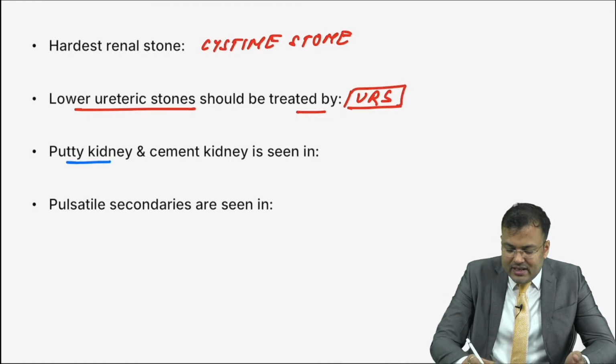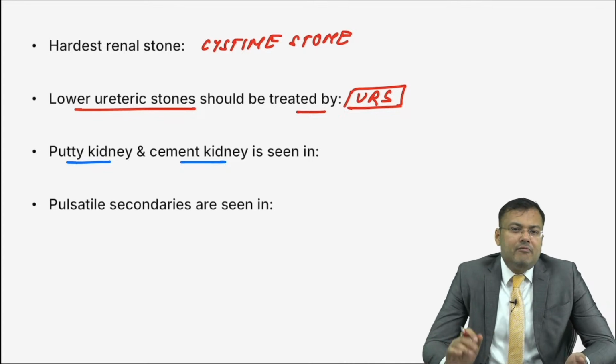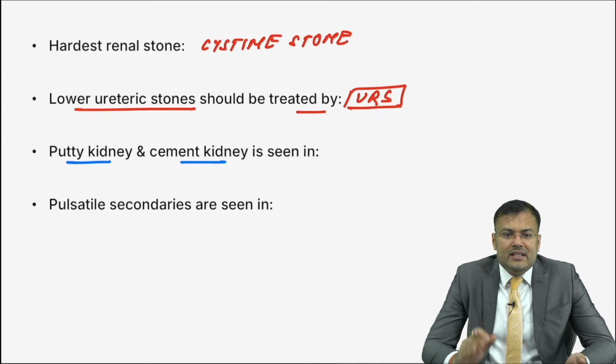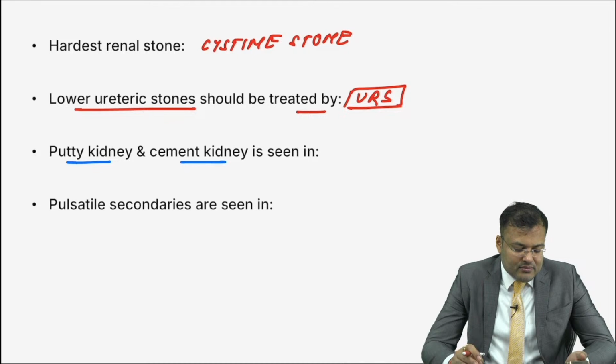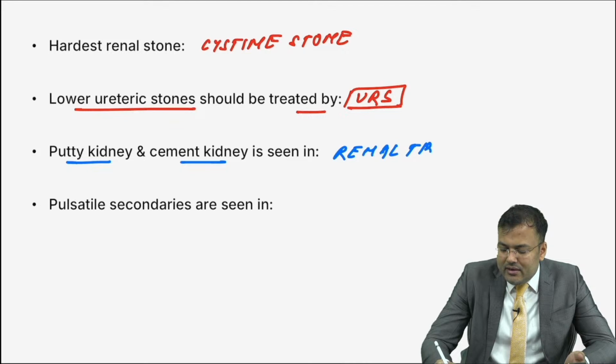Next question. You can see putty kidney, cement kidney. Famous question. It is seen in which condition? Putty kidney, cement kidney. Yes, it is seen in renal tuberculosis. So putty kidney, cement kidney, seen in renal tuberculosis.